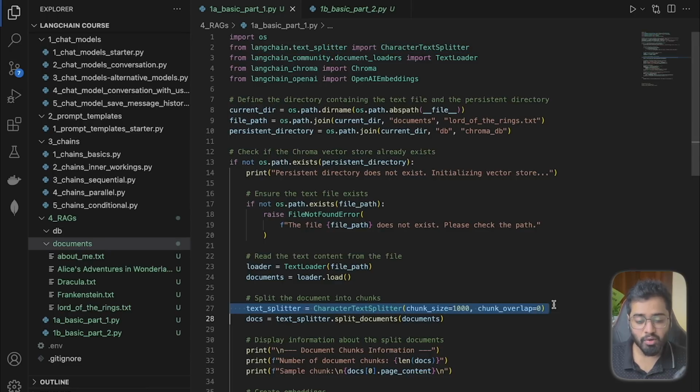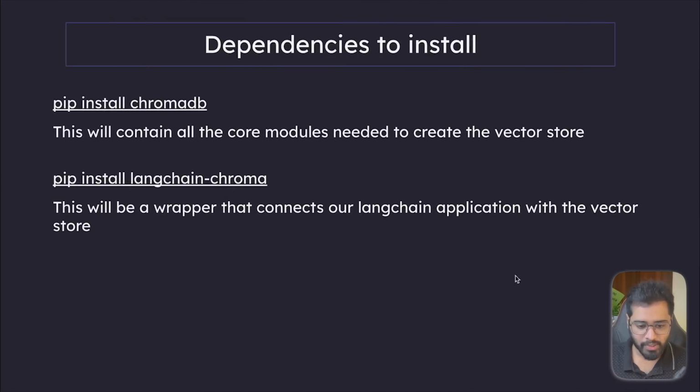This takes care of chunking however many documents you provided. Okay, so we are initializing it saying that we want each chunk to have 1000 characters, and we currently have the chunk overlap set to 0 as well. So what is this chunk overlap, right? Let's look at that.